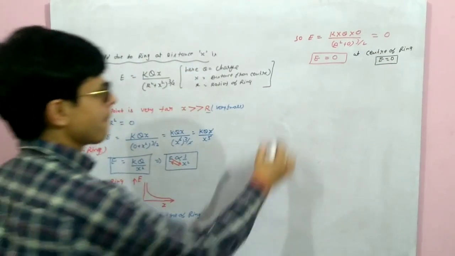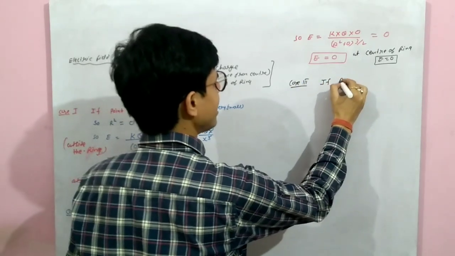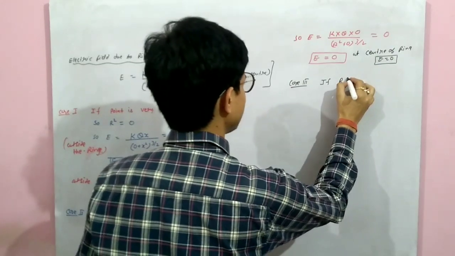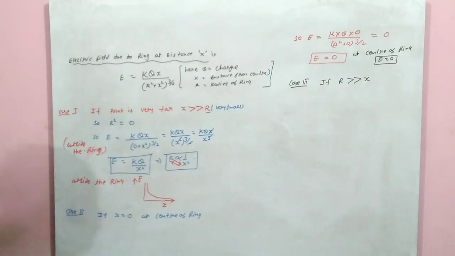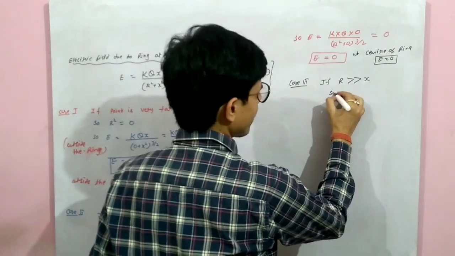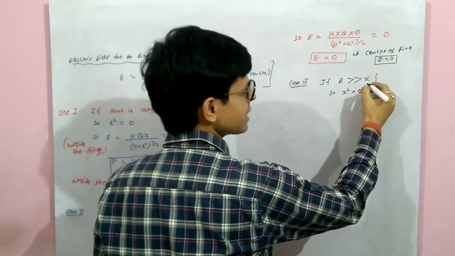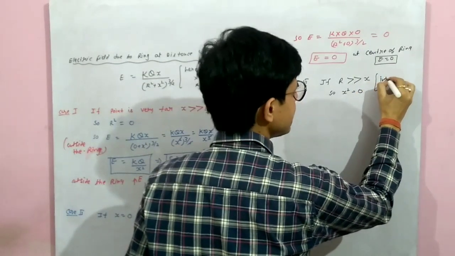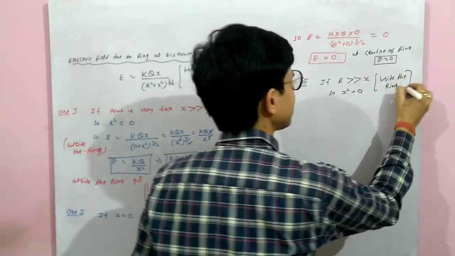Clear? Now, case number 3. If r is greater than x. अगर r बहुत बड़ा है, distance से बहुत बड़ा, so x square will come to 0. r greater than x means x is very small, 0 नहीं है, very small है। इसका मतलब inside the ring। कौन सी कंडीशन है, inside the ring। Why sir?